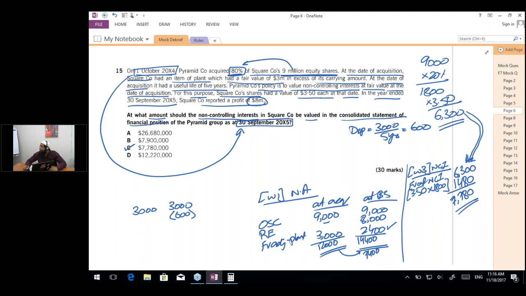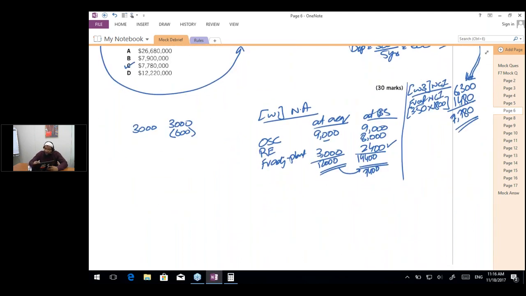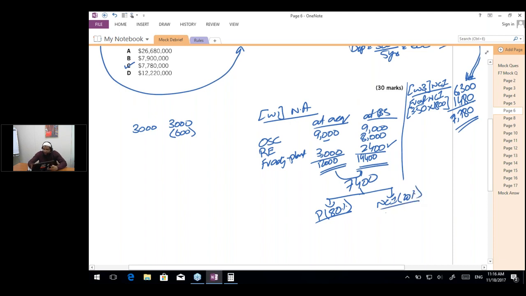Angela is saying, what about the 1,480 amount? Angela and someone else, Simran, have also asked: if we see, the net assets have increased by 7,400, out of which 80% belongs to the parent and 20% belongs to the NCI. So 7,400 into 20% is what belongs to NCI, which is 1,480. So this is how we have calculated 1,480. Angela and Simran, getting the point?